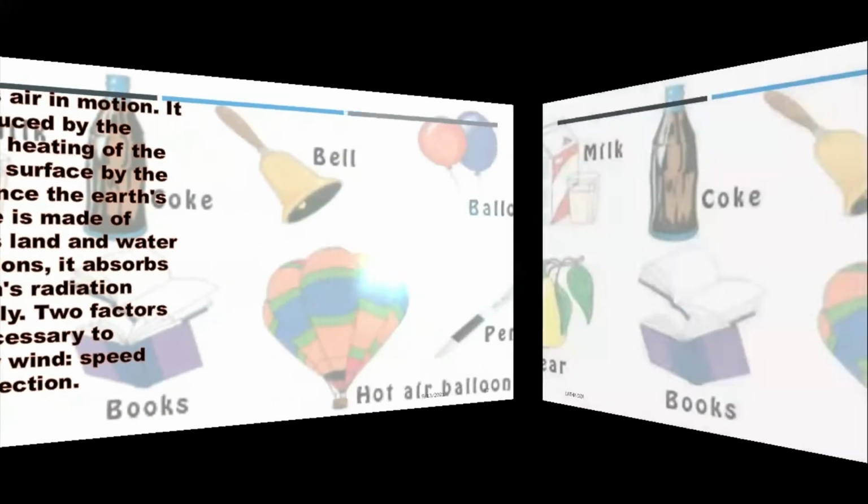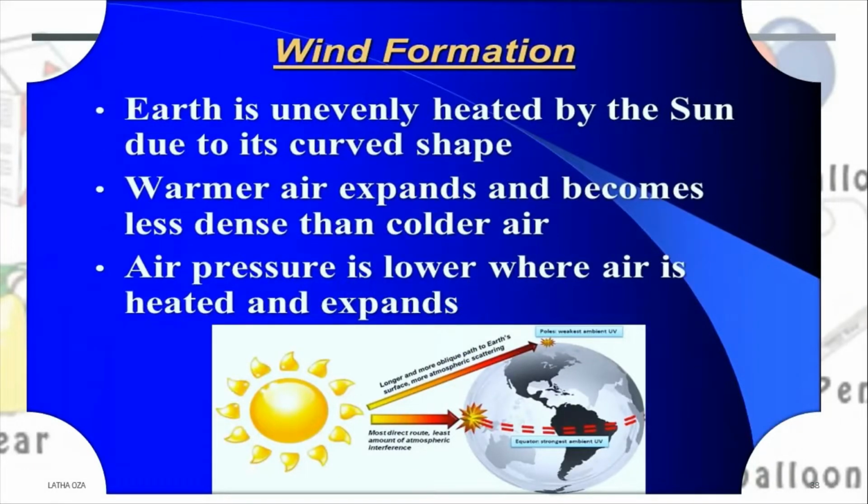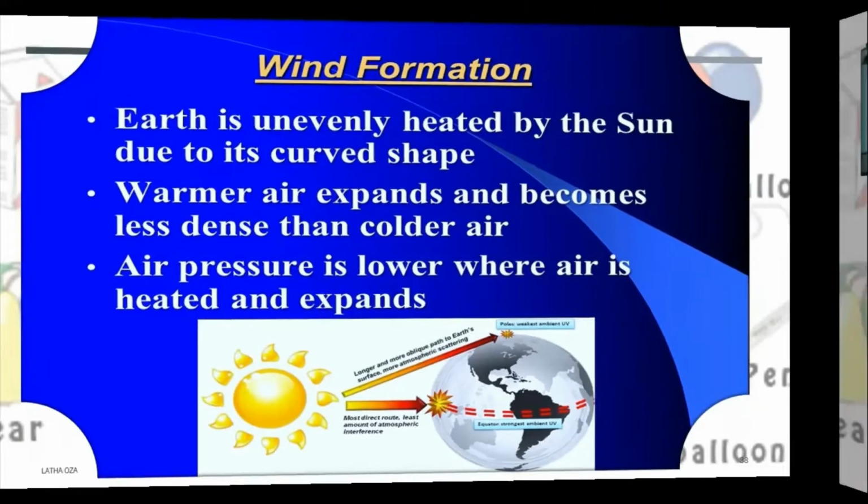So, the sun's heat causes the air to become warm. As the warm air is lighter, it starts rising up. The cooler air, being heavier than the warmer air, starts moving to take its place. So, wind formation takes place where the earth is unevenly heated by the sun due to the curved state of the earth. Warmer air expands and becomes less dense than the colder air. Air pressure is lower where the air is heated, and formation of wind takes place. So, the moving air is called wind.